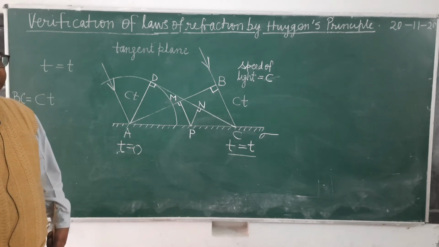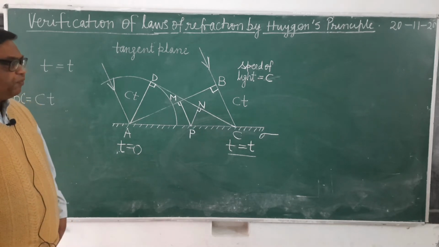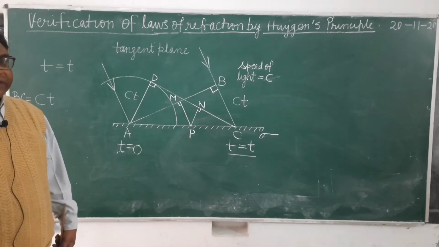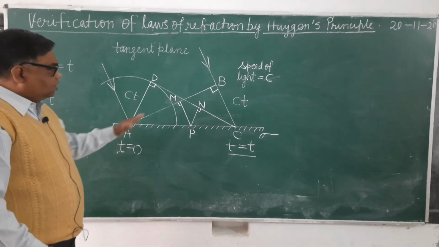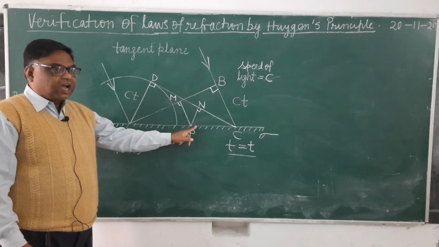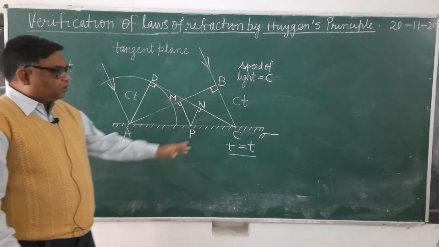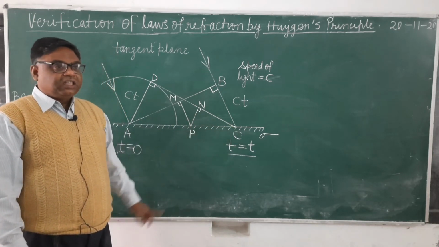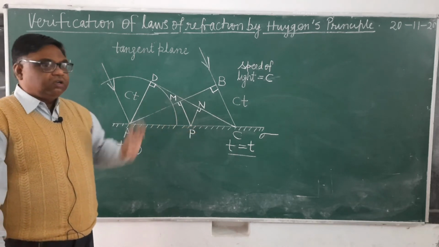Later than A, but before C. Now see here, this wavefront AB is reaching these points after A. It is reaching the point P after A, but before reaching C. Therefore, P will become the source of secondary waves after A but before C.